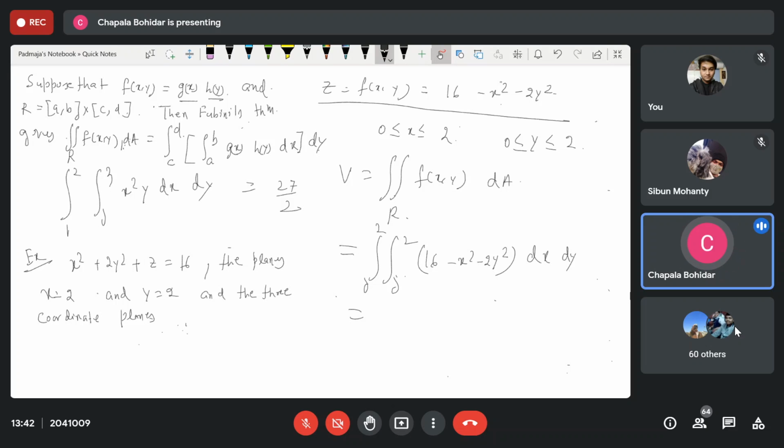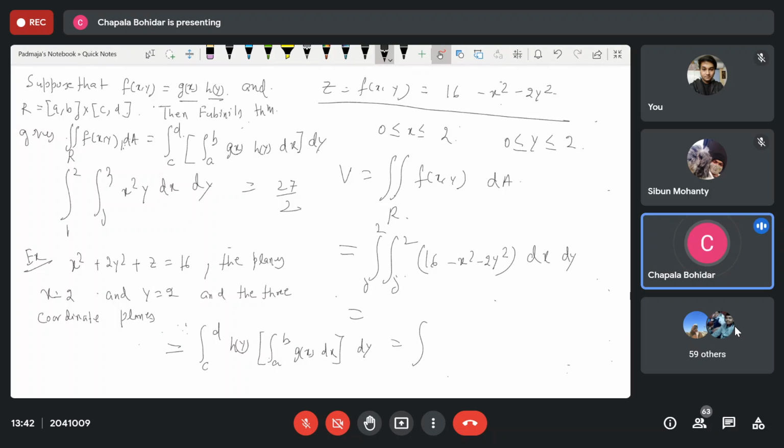That I can write down here as the integral from c to d, h of y, then the integration from a to b, g of x dx, then dy.